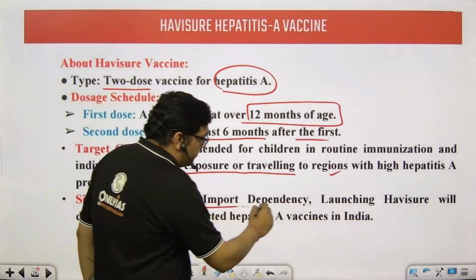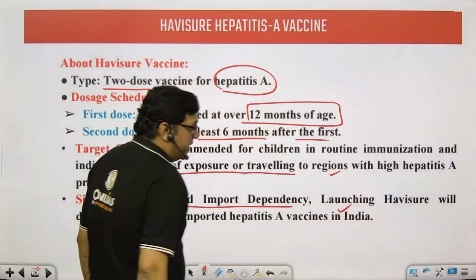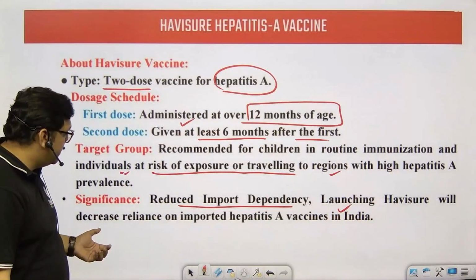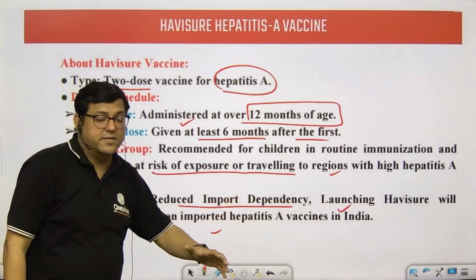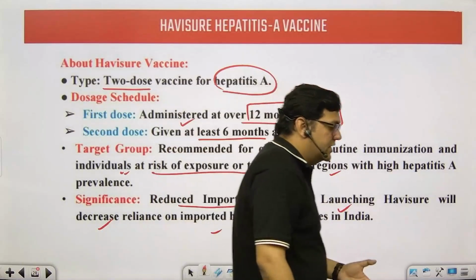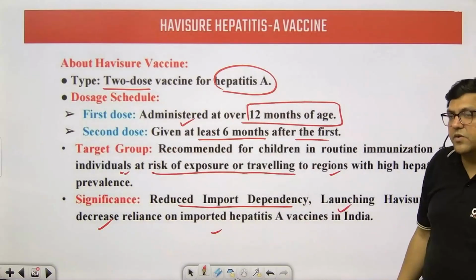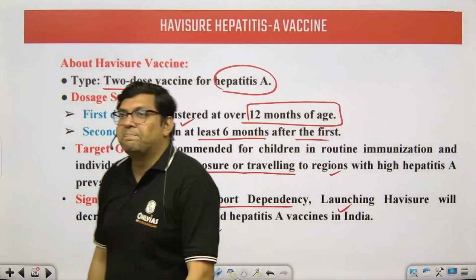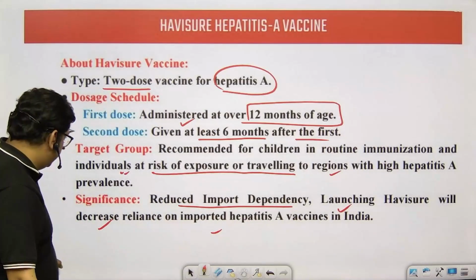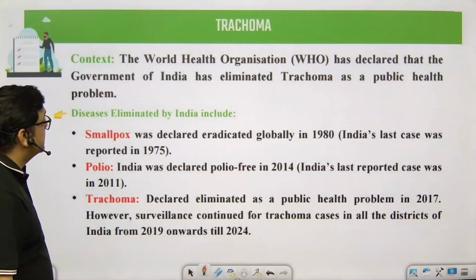So, reduced import dependency. Launching HaviSure will decrease the reliance on imported vaccines. Many imported vaccines are there, so we are going to reduce that aspect. Imports will be minimized. There is an economic aspect related to this as well.